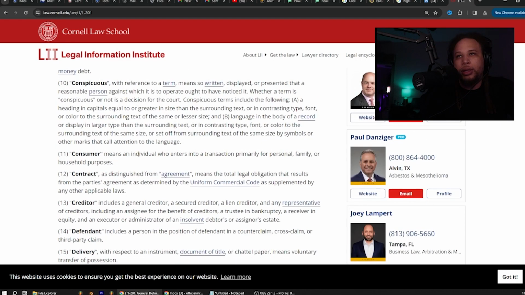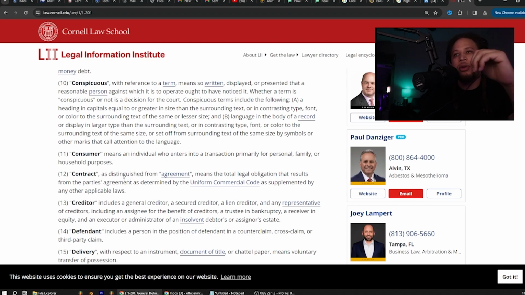Consumer means an individual who enters into a transaction primarily for personal, family, or household purposes, not for commerce, not for hire, not for business, for personal, family, or household purposes.